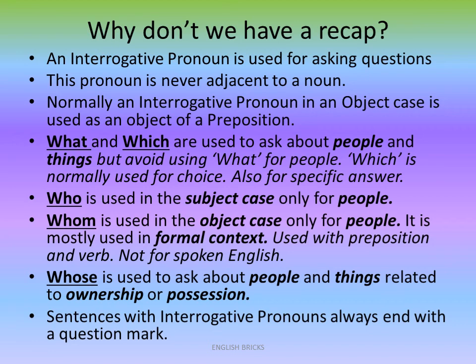Okay. So, an interrogative pronoun is used for asking questions. This pronoun is never adjacent to a noun. Normally, an interrogative pronoun in the object case is used as an object of a preposition. What and which are used to ask about people and things, but avoid using what for people. Which is normally used for choice. Say for example, which do you prefer, tea or coffee? So for choice, also for a specific answer.